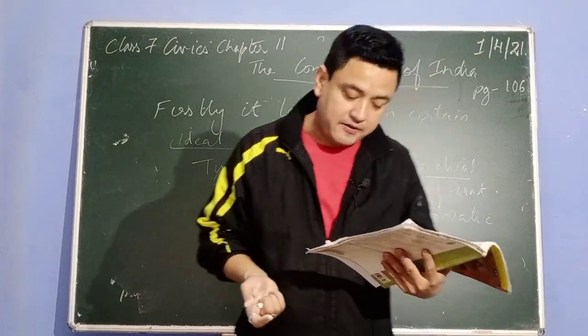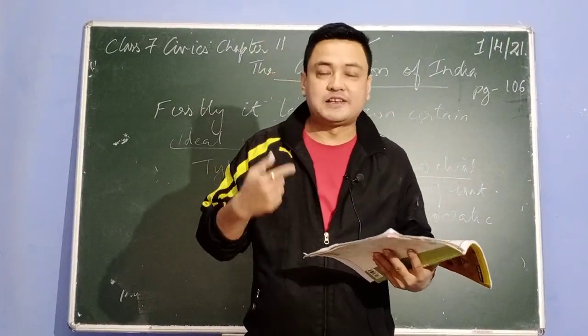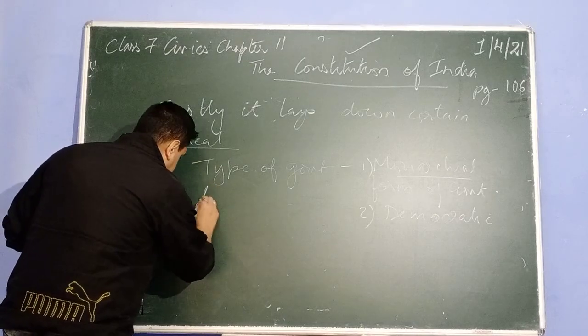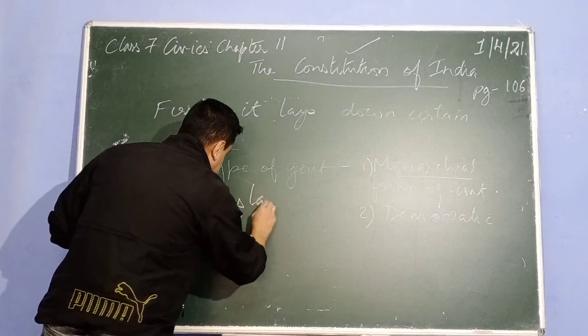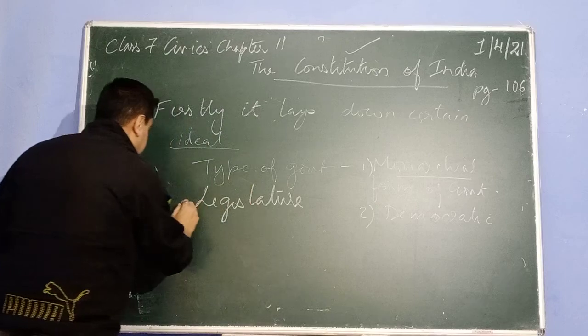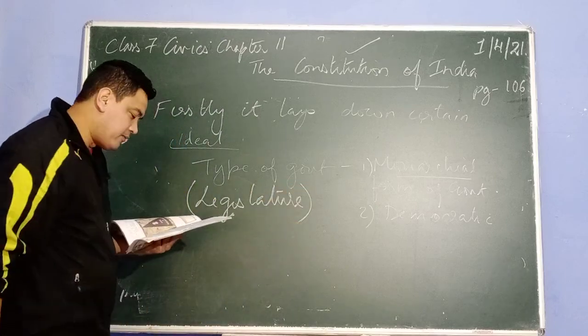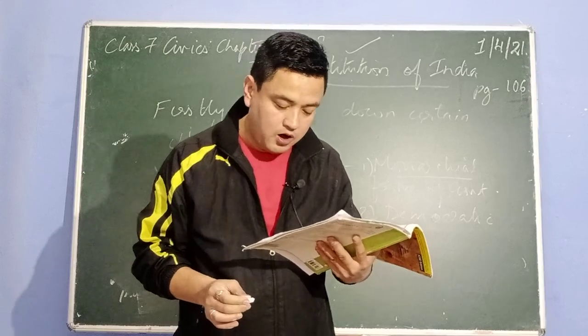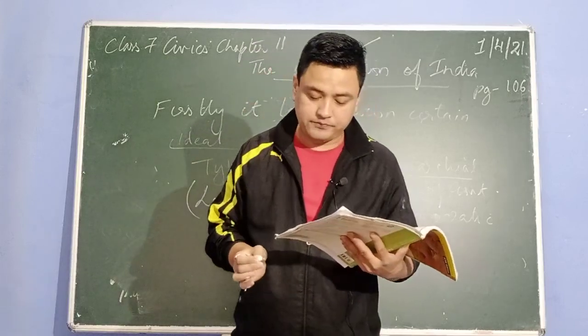There are legislative members, executive as well as judiciary. Now, what is legislative? Legislature is the organ of government which makes law or which amends law.